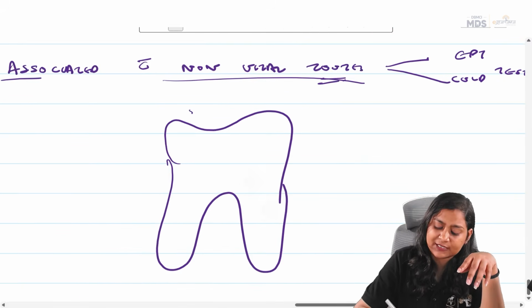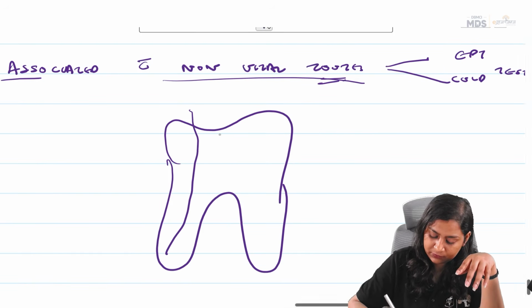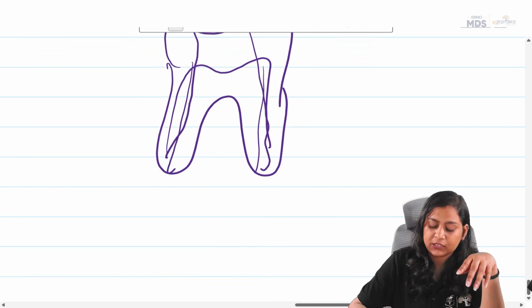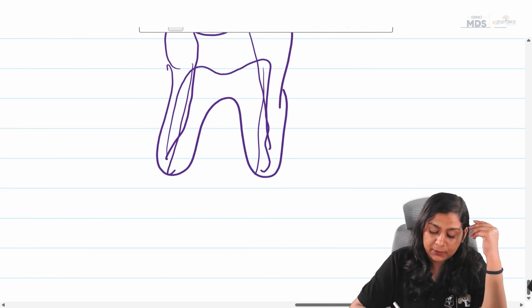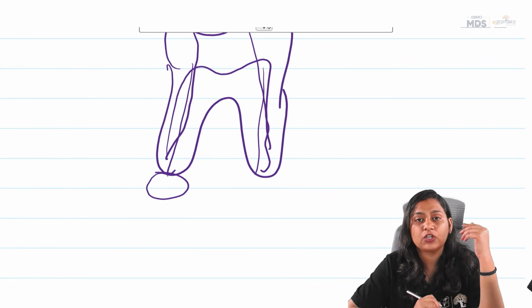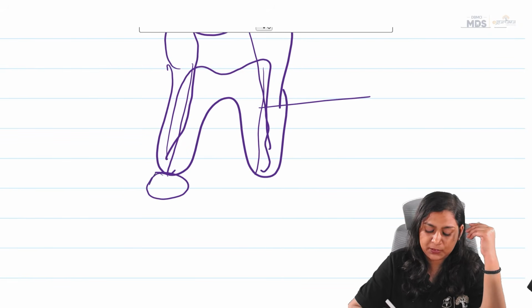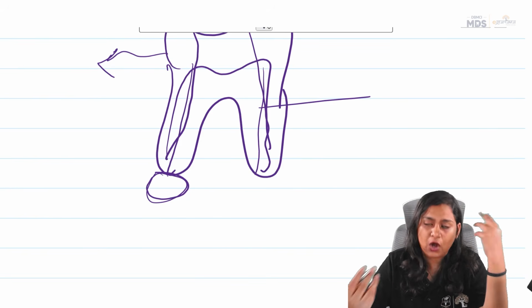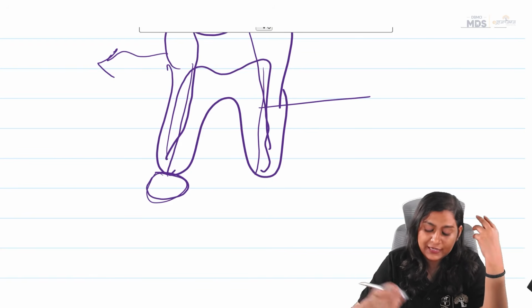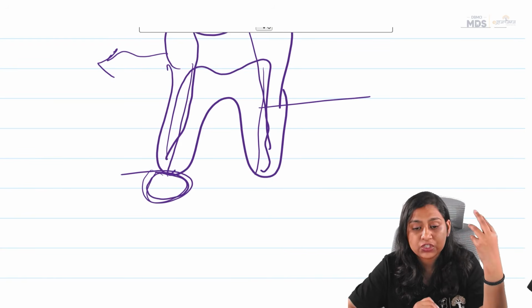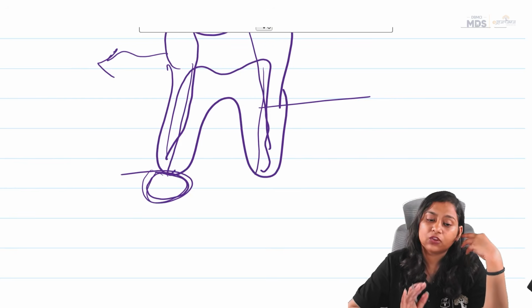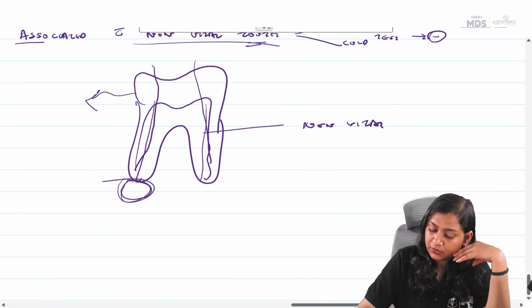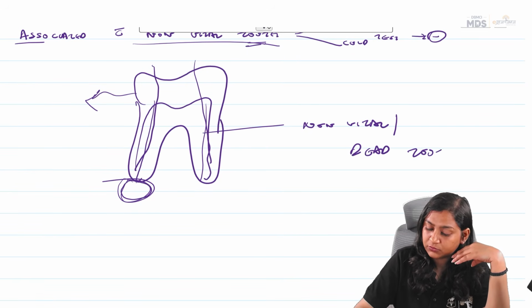Whenever there is any caries here, this is the pulp. With caries, the pulp will get necrosed. Later, the periodontium will get inflamed. As the tooth is necrosed, the periodontium is inflamed, and the source of the infection is caries or trauma, leading to a large periapical lesion. That is why the tooth here is non-vital, a dead tooth.